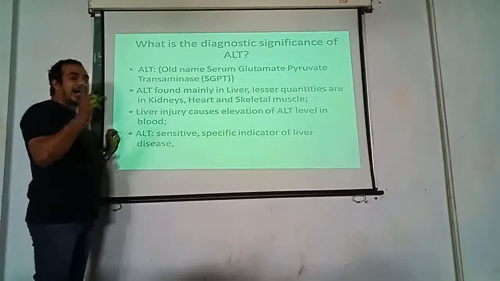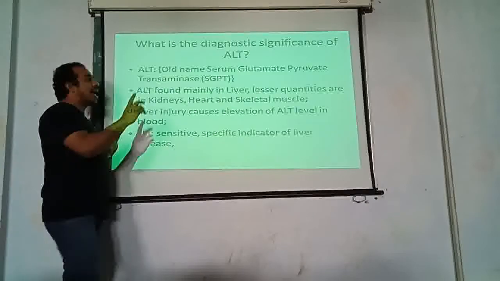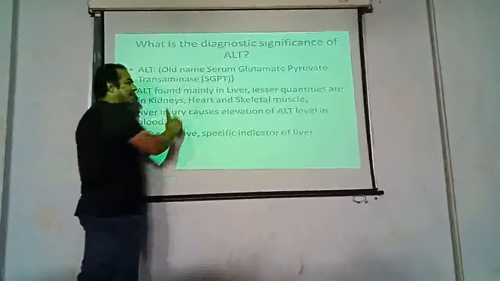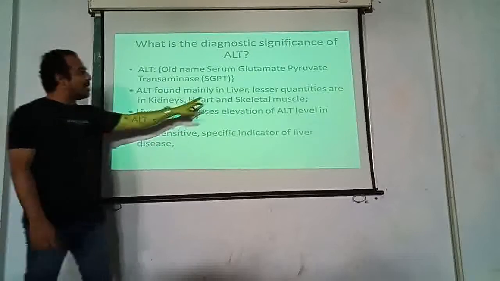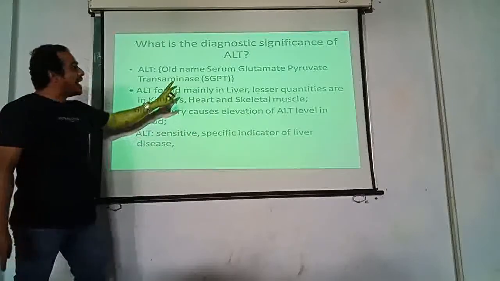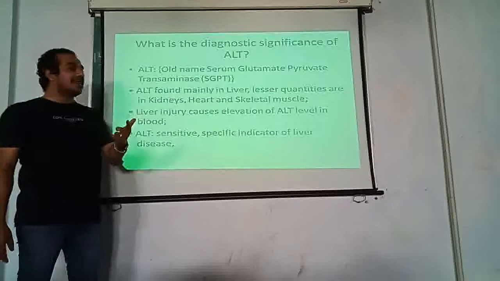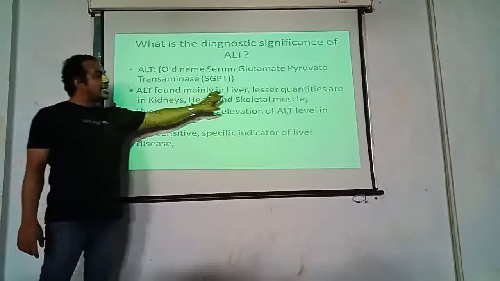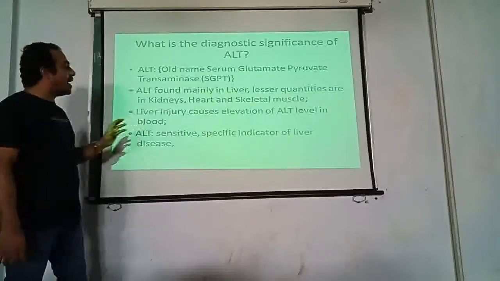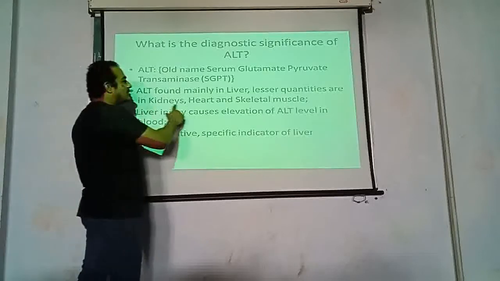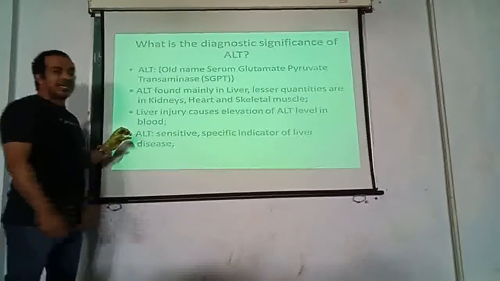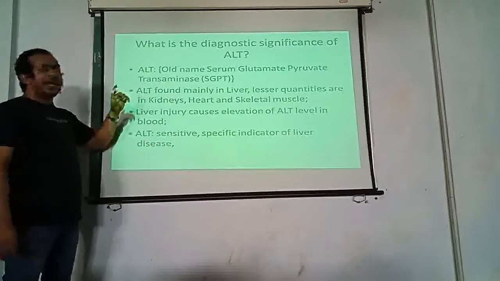Suppose we have a higher level of SGOT and a higher level of SGPT. That is a confirmation that the damage is being done to the liver, because SGPT will only rise when there is damage in the liver. It won't be found in a higher quantity if the damage is being done to the kidney, heart or skeletal muscle. So this is a differentiating point.